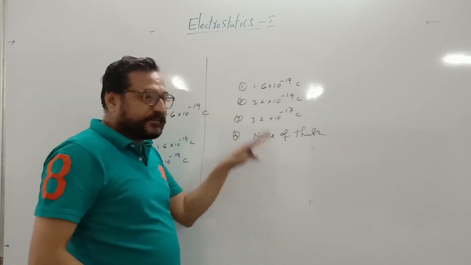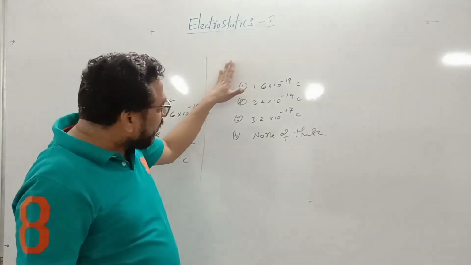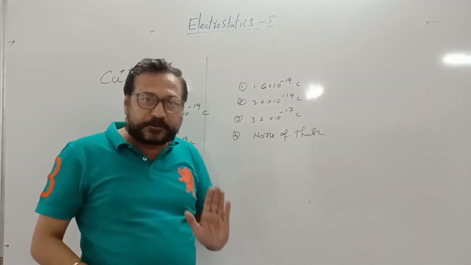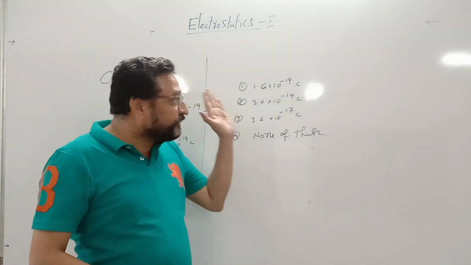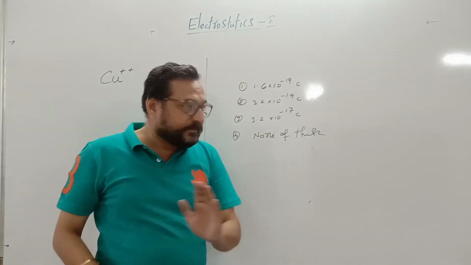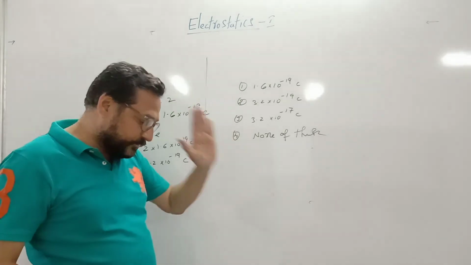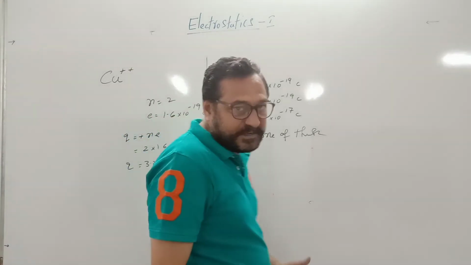Then what is the correct answer? I repeat the question. Which one amount of charge is not possible on a body? This is the question, and there are 4 alternatives. Which one is correct? So, we will discuss the answer.